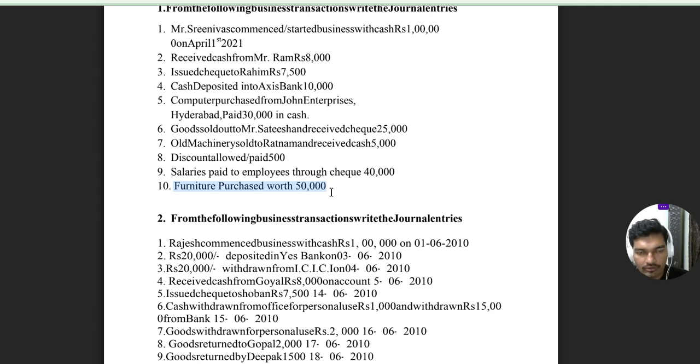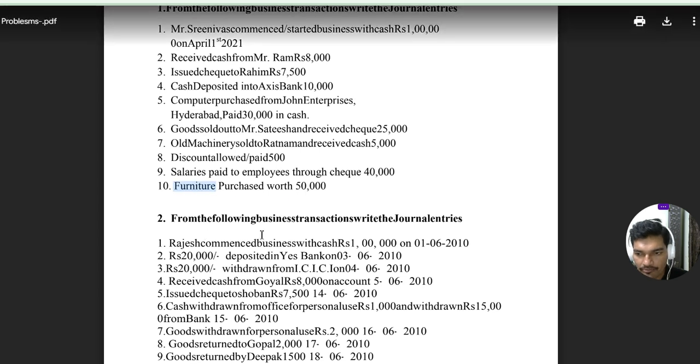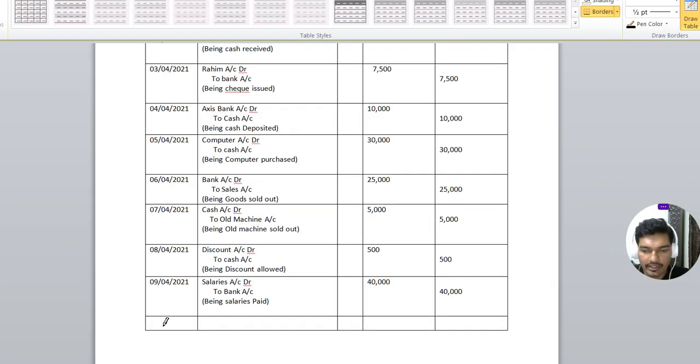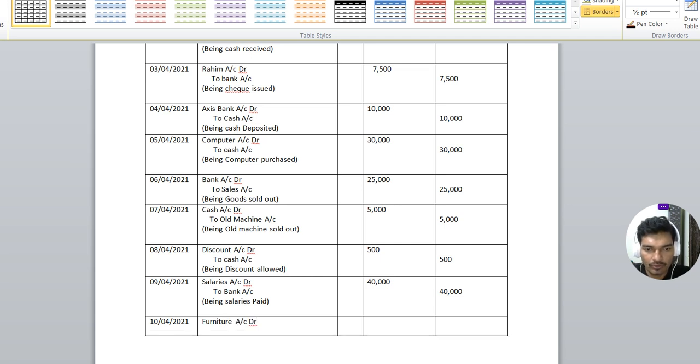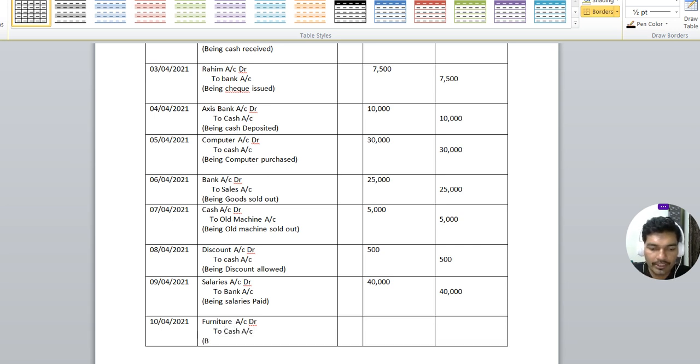So whenever we purchase furniture, what comes in, what goes out? Furniture comes in, cash goes out. So debit what comes in, credit what goes out. So on the debit side we should write furniture, and cash goes out, so the cash account should be shown on the credit side. So being furniture purchased.